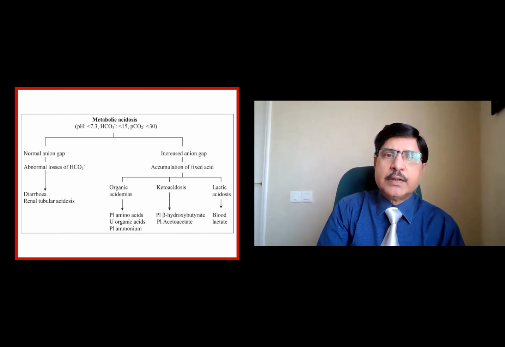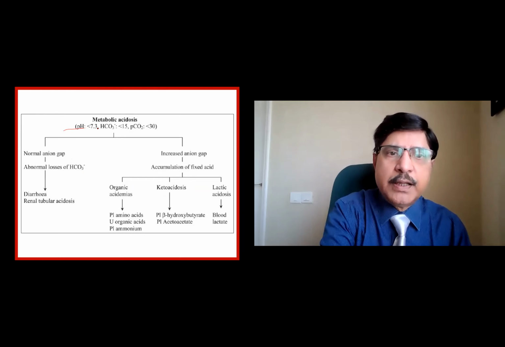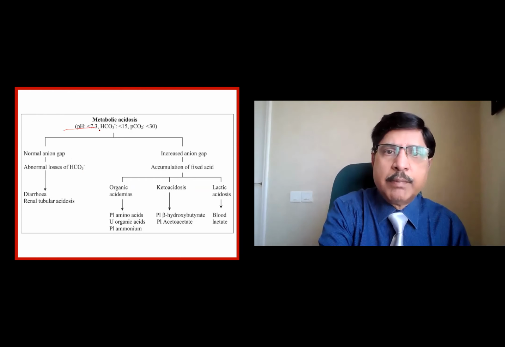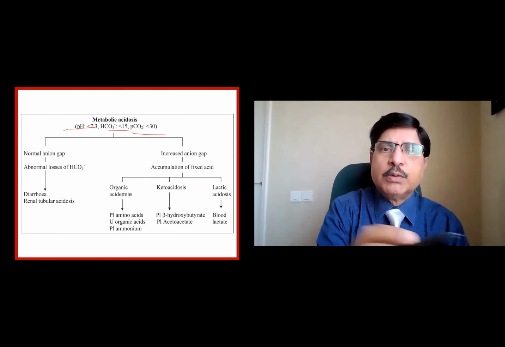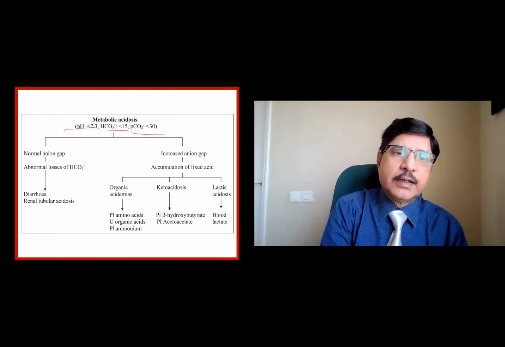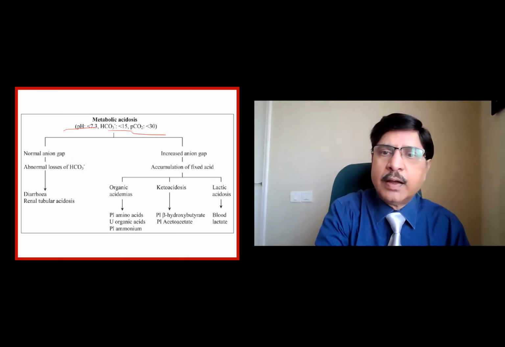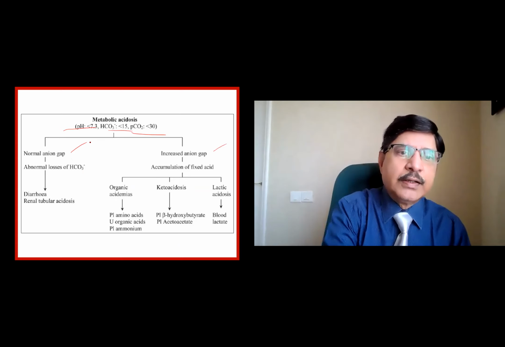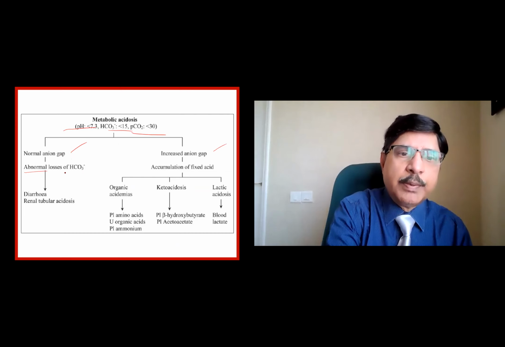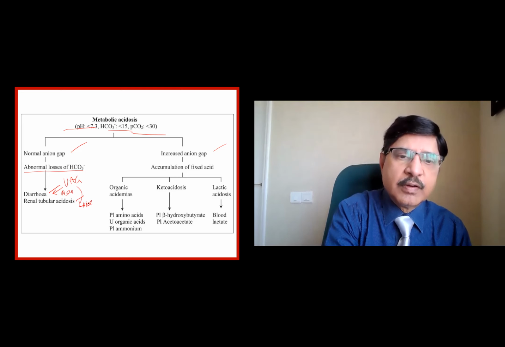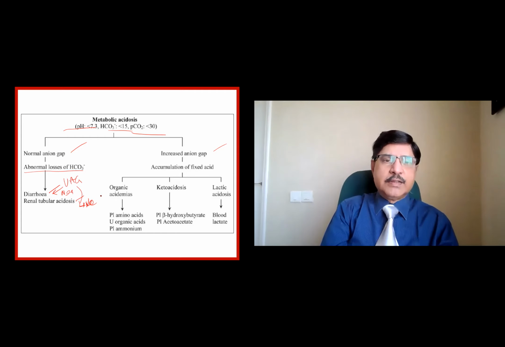Now, metabolic acidosis, the hallmark is pH is 7.3 or less, bicarbonate is also less, PCO2 also less than 40, it is less than 30 here. Is it a NAGMA or is it AGMA? If it is a NAGMA, probably bicarbonate is lost. Two important conditions are diarrhea and renal tubular acidosis. Urine anion gap you do, this will be negative in one case, whereas it will be positive in the other. That is the easiest way.